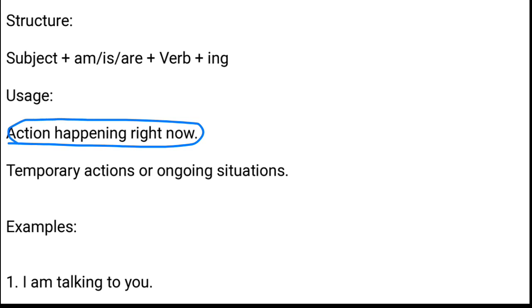So now let's understand the actions which are happening right now. Now I don't know which action is happening right now, but whichever action is happening right now, we'll be talking about that thing. Clear? So temporary actions or ongoing situations. For example, temporary actions. It means I'm doing it and after a while I will do that.